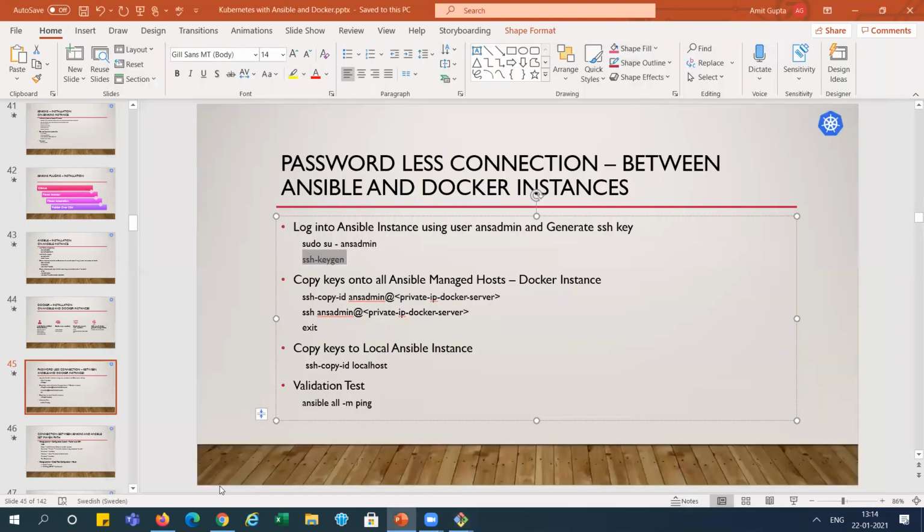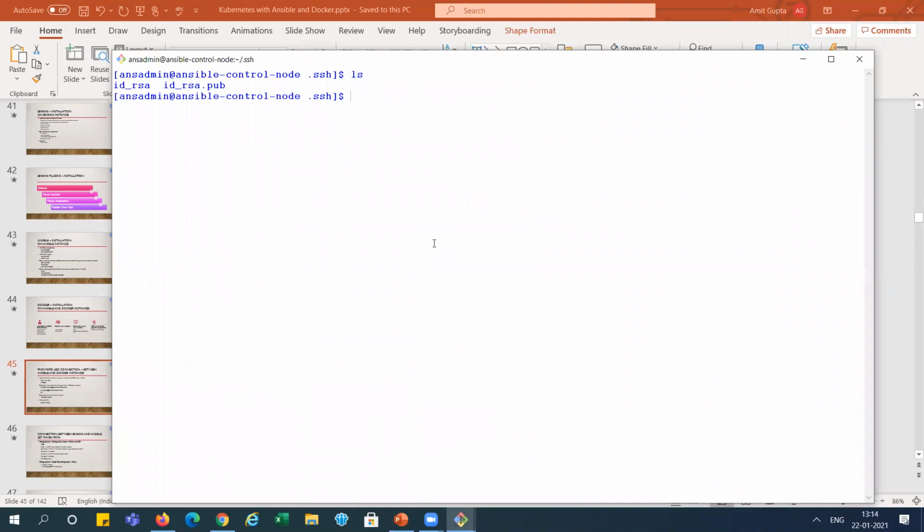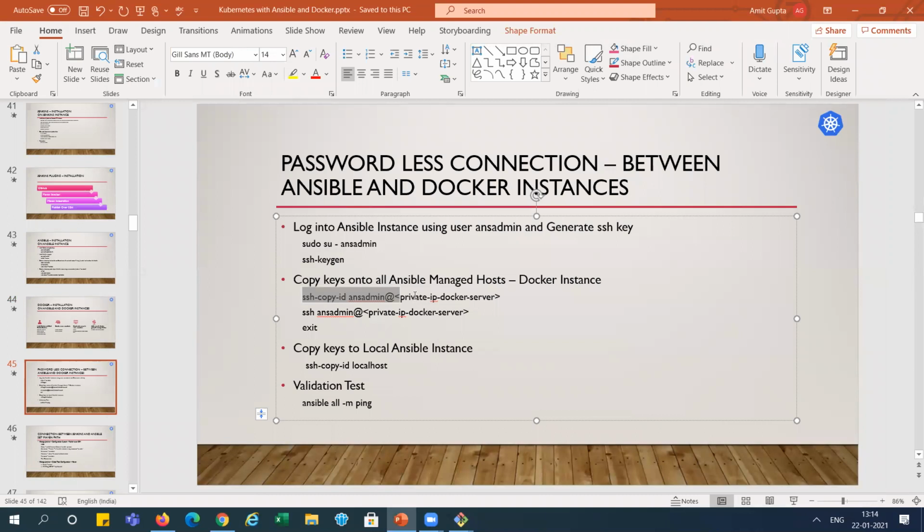Now we need to copy the Ansible managed host key to the Docker instance. So we need to run this command, and after that, we need to give the private IP of the Docker server.